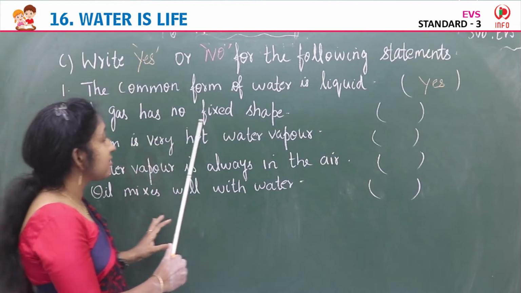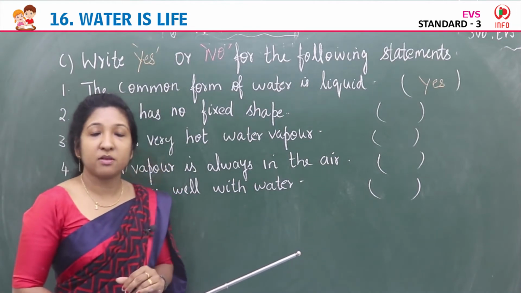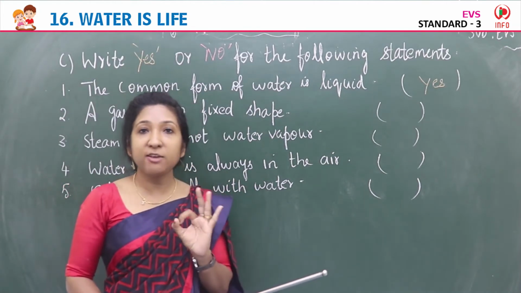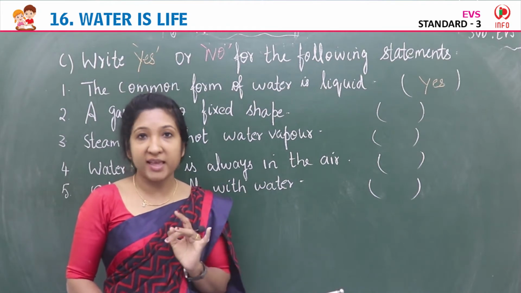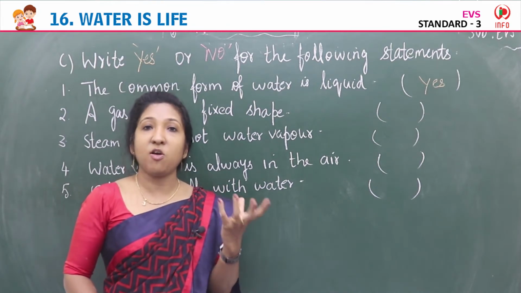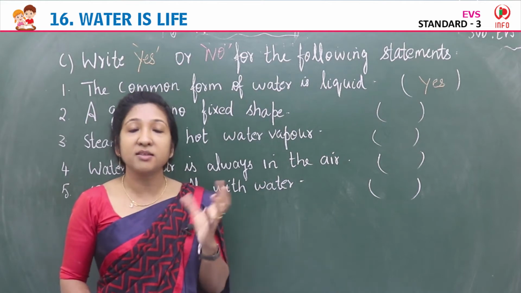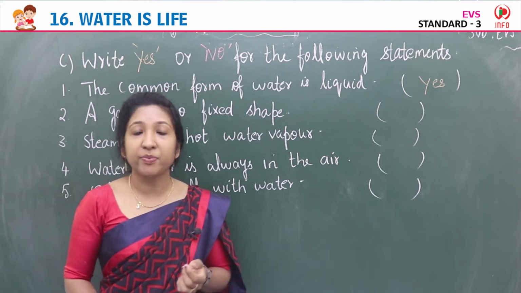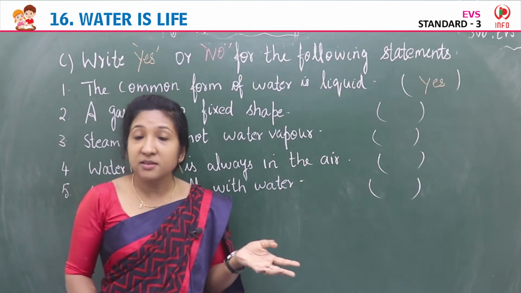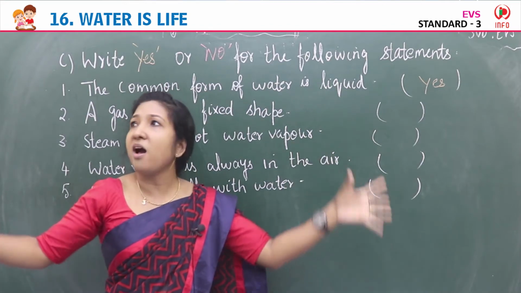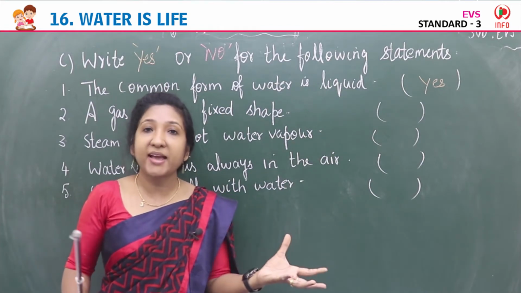Second, a gas has no fixed shape. Yes, water exists in three forms: solid, liquid and gas. All matter is made up of some particles. Solid is ice, liquid is water, and gas is also made up of particles. The particles in the gas move around here and there. They are loosely packed, we can say.